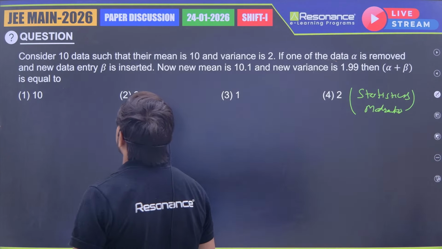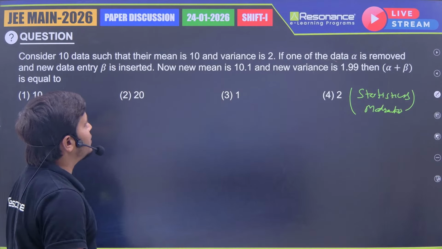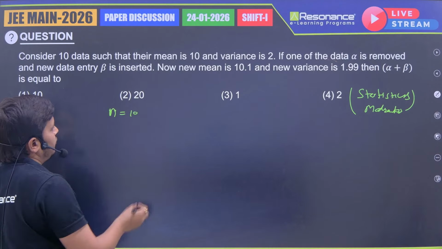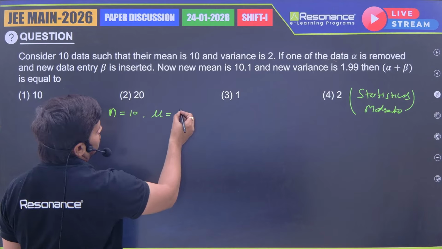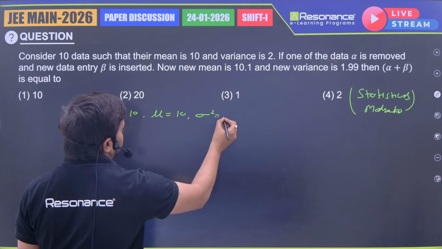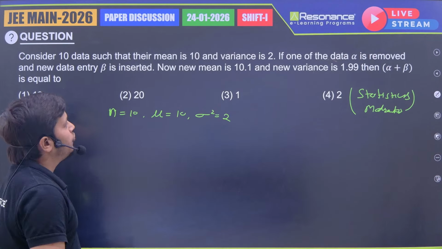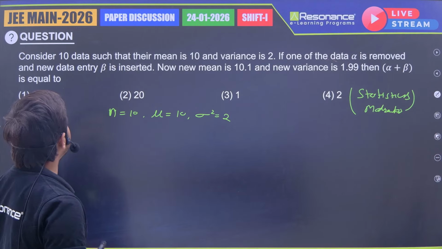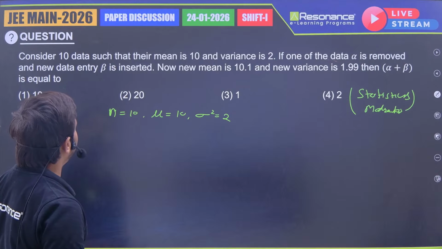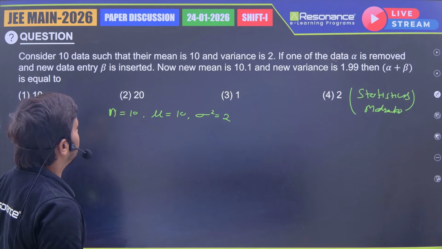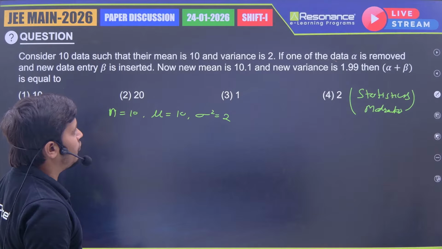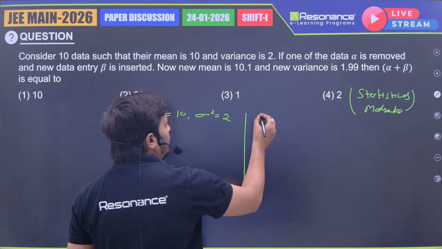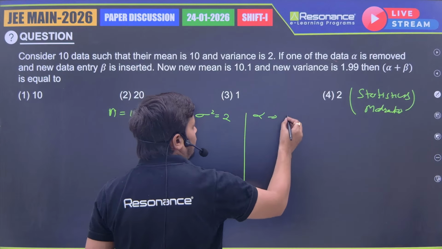Okay, consider 10 data such that their mean is 10. So the number of data n is equal to 10, the mean mu is also equal to 10, and the variance sigma square is equal to 2. Further, one of the data, alpha, is removed and a new data entry, beta, is inserted. Now the new mean is 10.1 and the new variance is 1.99. So they just replaced one data alpha with beta.